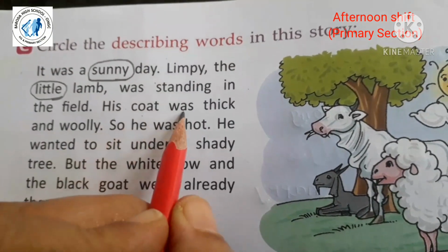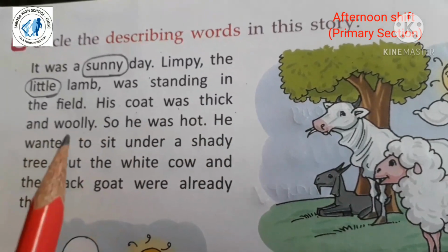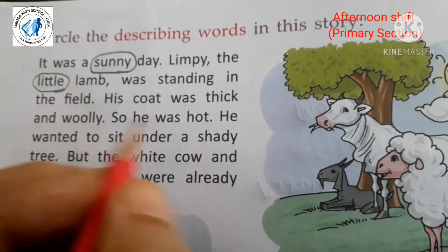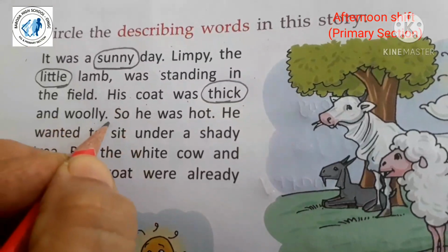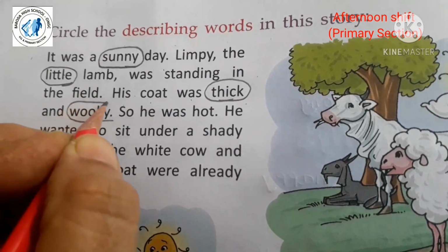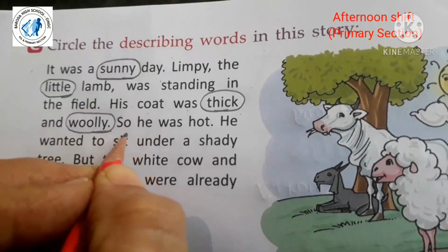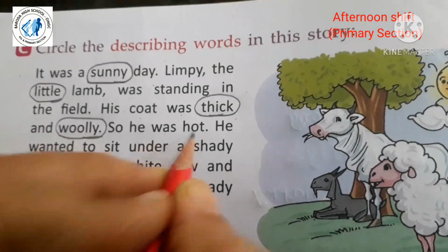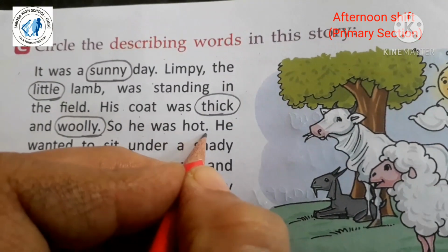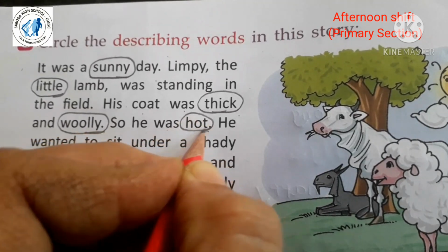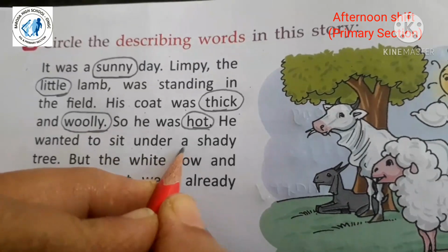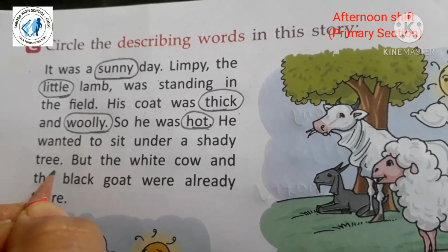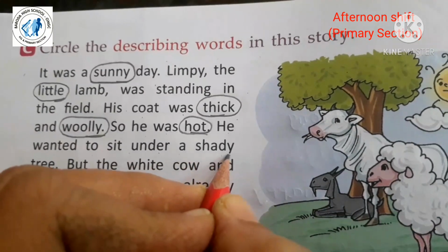His coat was thick and woolly. How was the coat? Thick and woolly. So these two words are also adjectives. So he was hot. So hot is also an adjective. He wanted to sit under a shady tree. Which word? Shady.